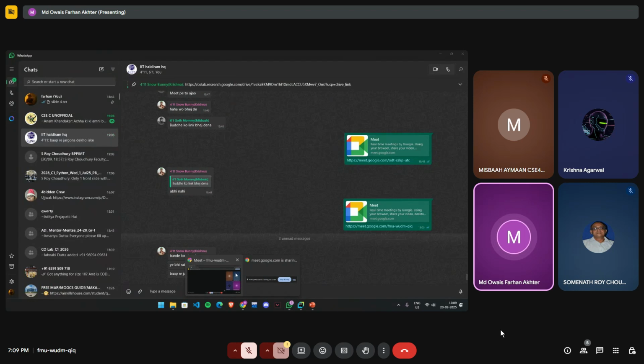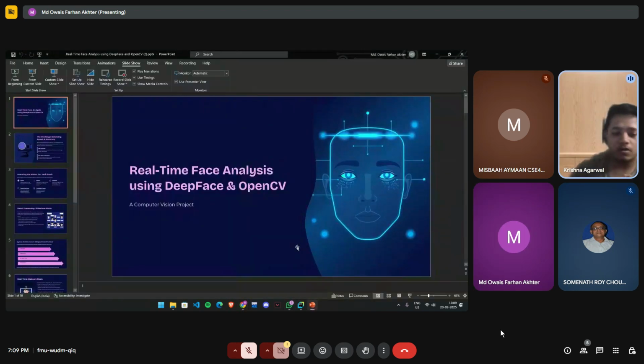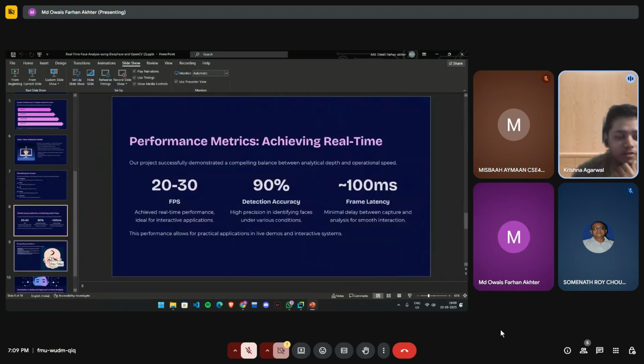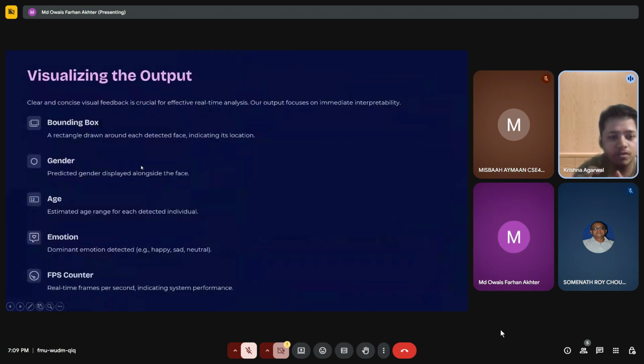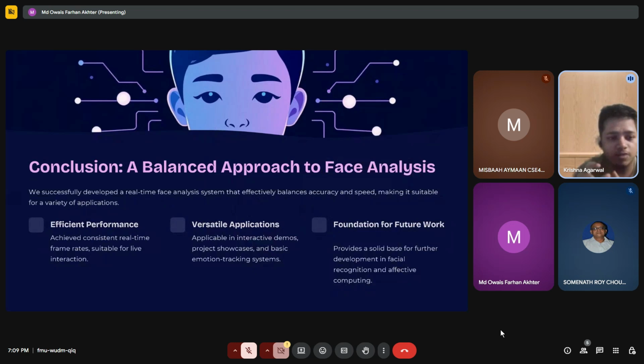I will ask Krishna to conclude actually. Till now, this is what we have made for this project, but we are working on a few more features. The webcam version which Farhan showed is on a feature branch, and I am trying to integrate a few more features, like detecting accessories, what kind of accessories a person is wearing from their photo and webcam, on a different branch.